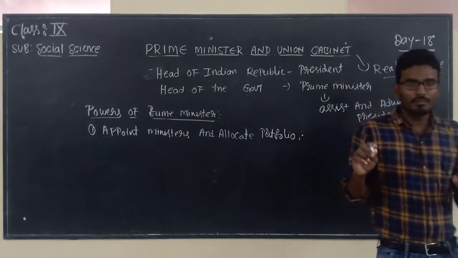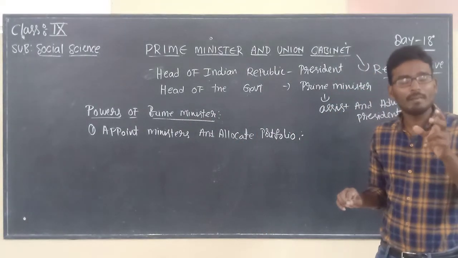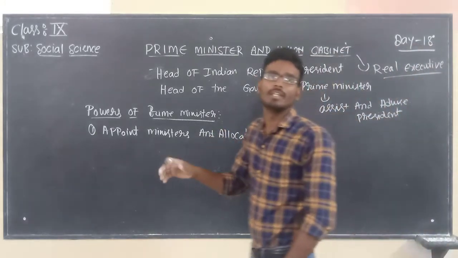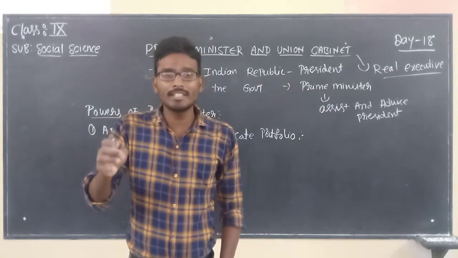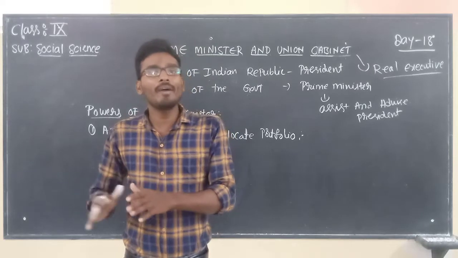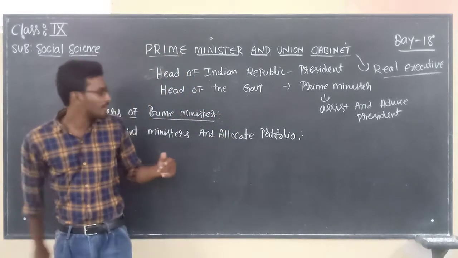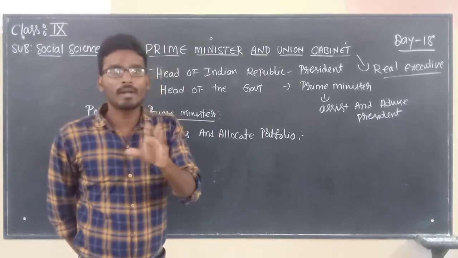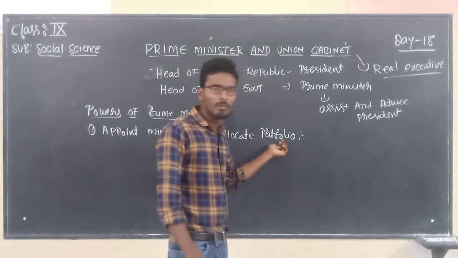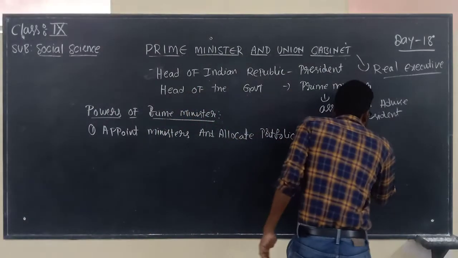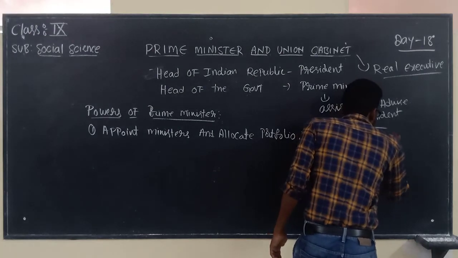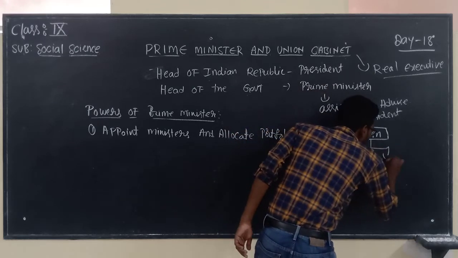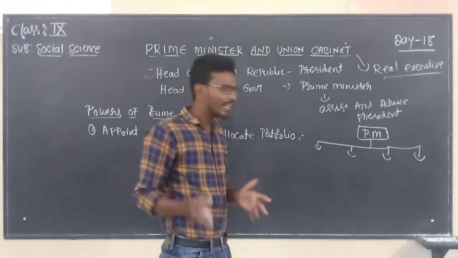So now here, first of all, the Prime Minister is appointed by the President, right? After the President has appointed the Prime Minister, as per the advice and suggestions of the Prime Minister, the President will appoint the remaining ministers. So the remaining ministers will be appointed by the President, but as per the advice given by the Prime Minister. See here, you may be confused by the word portfolio, right? Here I will give the explanation. So here the Prime Minister will be there, right? Under the Prime Minister there are different cabinets. Different cabinets.